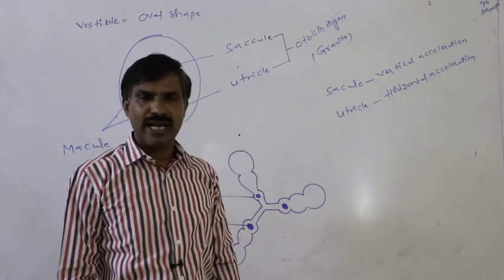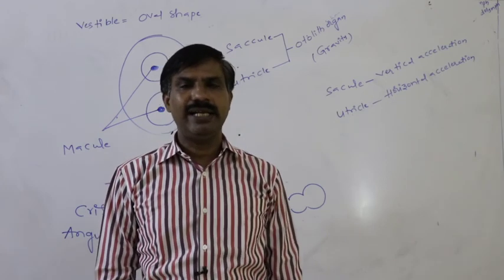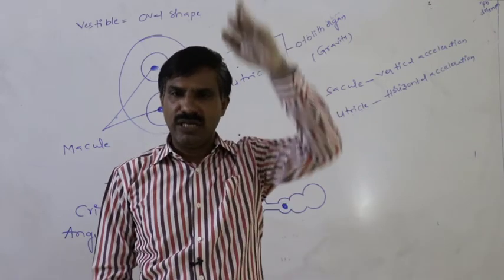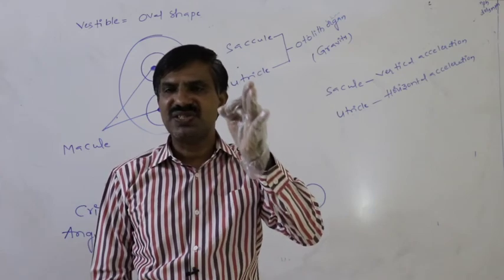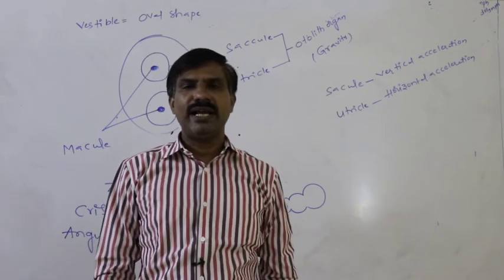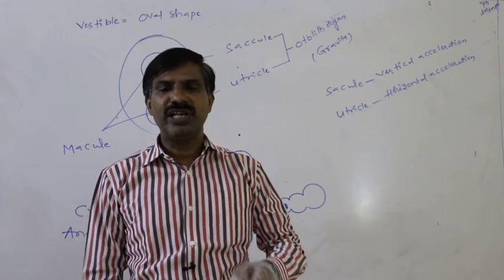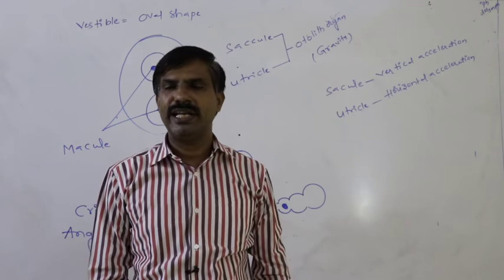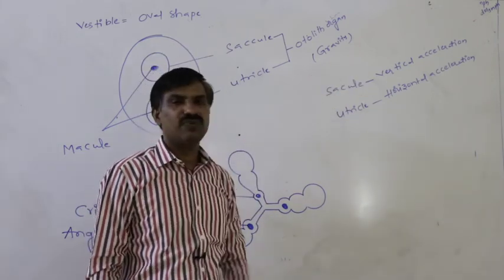What is vertical acceleration? While we are standing erect in a lift, while we are moving up and down, to maintain the body balance, what is the structure which is useful? That is the saccule. While we are standing erect in a lift and moving up and down, to maintain the erect position of the body, the saccule is useful; that is vertical acceleration.